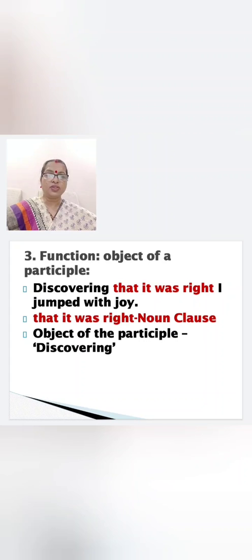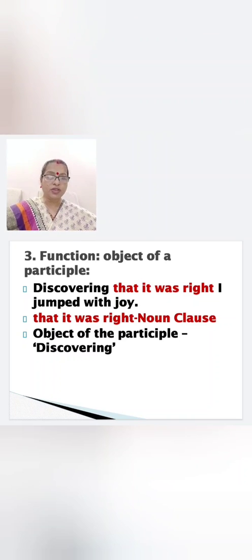The next function of noun clause, object of a participle. Participle you have already studied. Discovering that it was right, I jumped with joy. Now, where is the main clause? Discovering, I jumped with joy. Discovering what? The answer you get is that it was right.